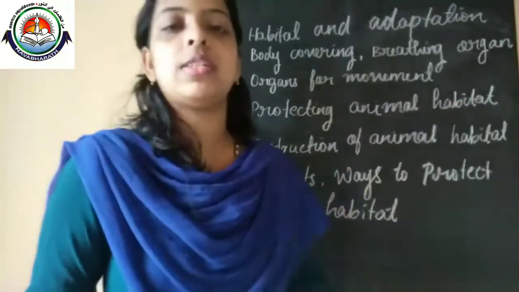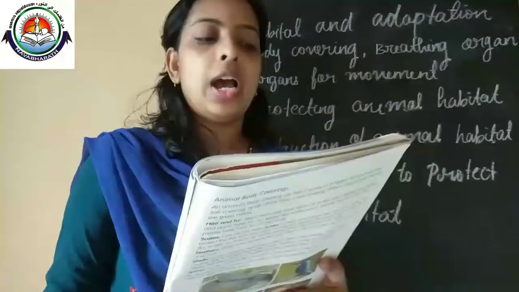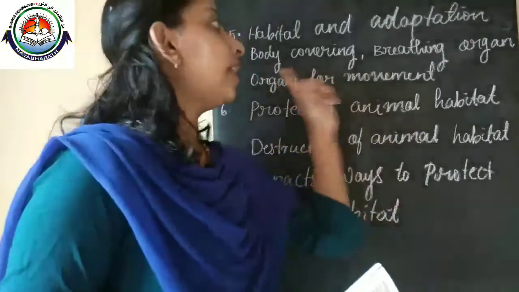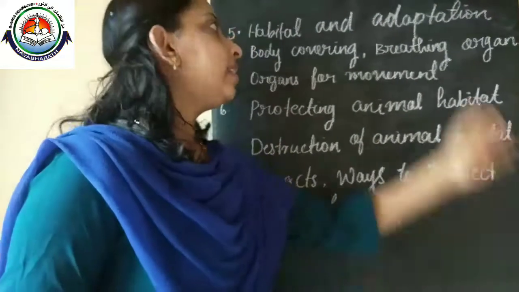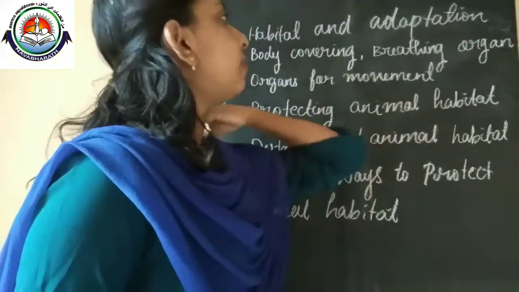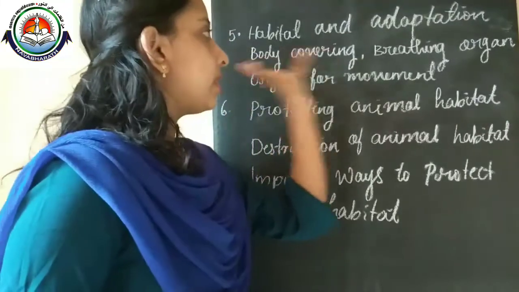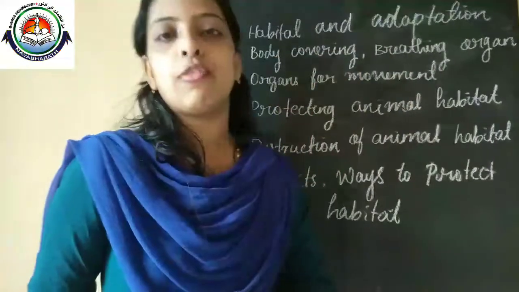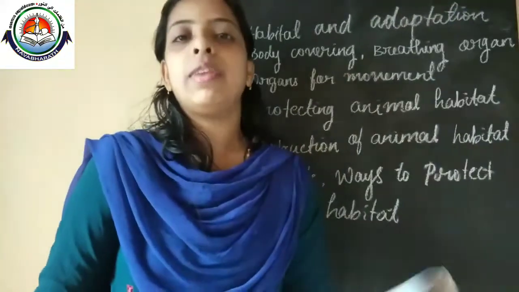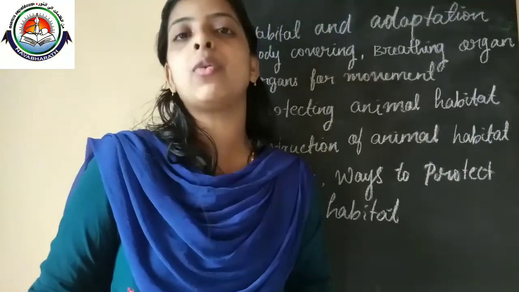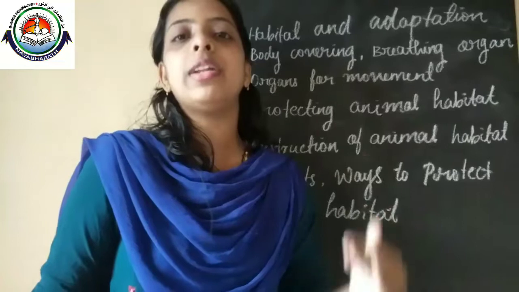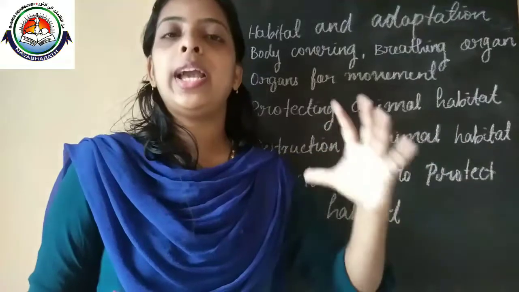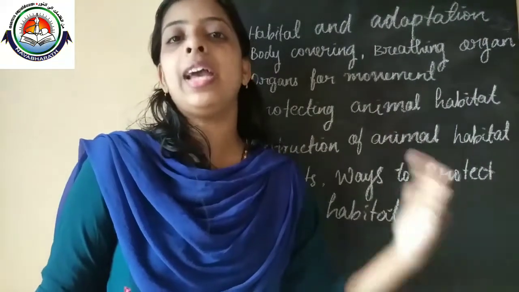And what is adaptation? Adaptation is when animals have certain features that help them to survive in their habitat. This definition is important, you have to learn it. The first subtopic that we discussed in this lesson is body covering of animals. Different animals have different body coverings according to their habitats, and this body covering helps the animal to survive in their environment.